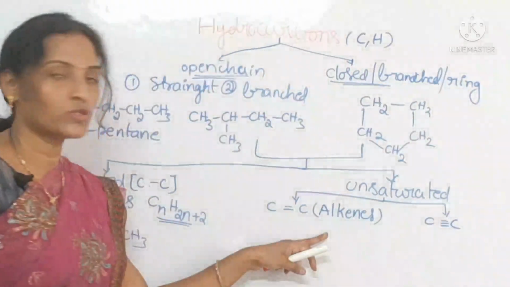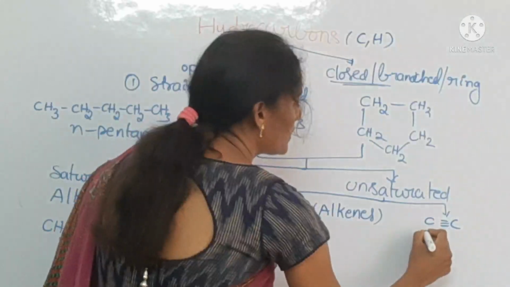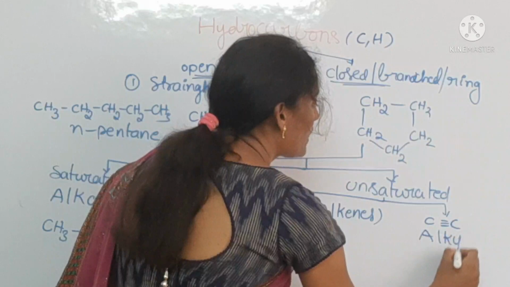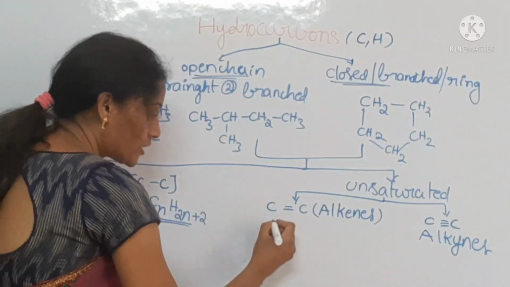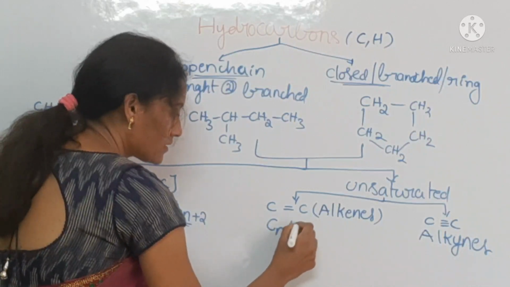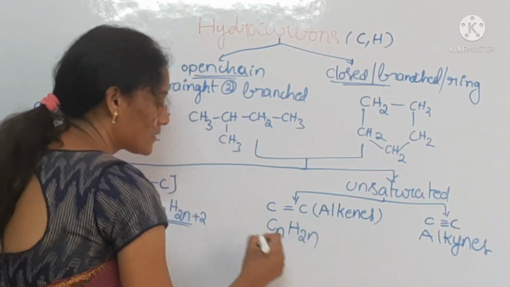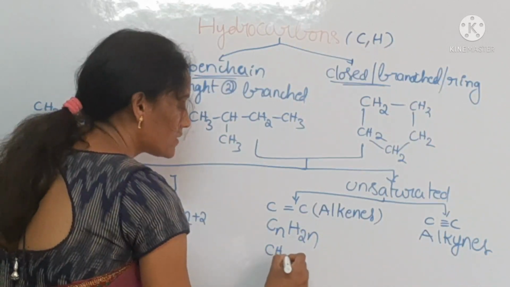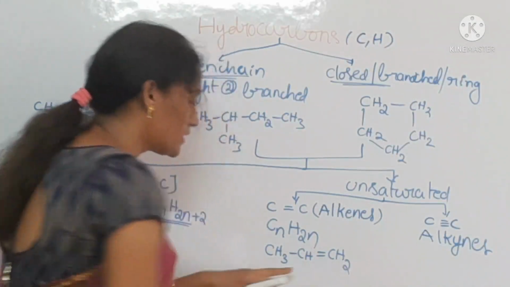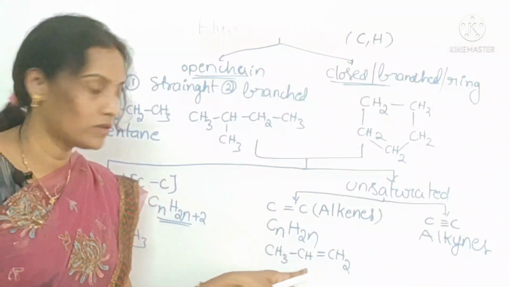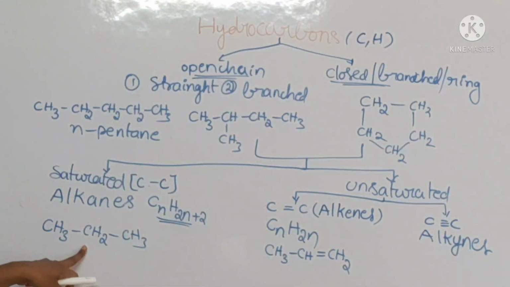If a double bond is there, those are the alkenes. If a triple bond is there, those are the alkynes. For example, the general molecular formula for alkenes is CnH2n. You can take propene, CH3-CH=CH2. This is propene. The previous one is propane.